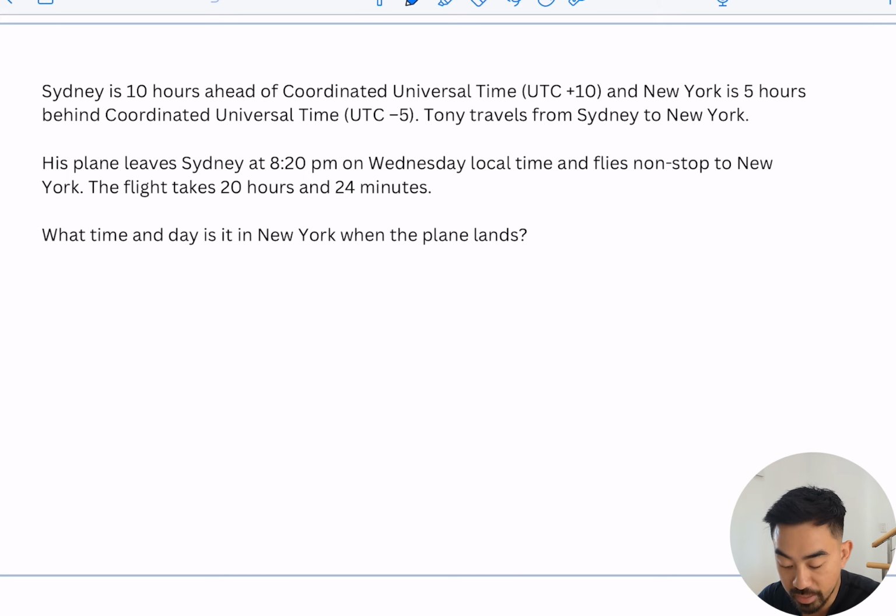His plane leaves Sydney at 8:20 p.m. on Wednesday local time and flies non-stop to New York. The flight takes 20 hours and 24 minutes. What time and day is it in New York when his plane arrives?